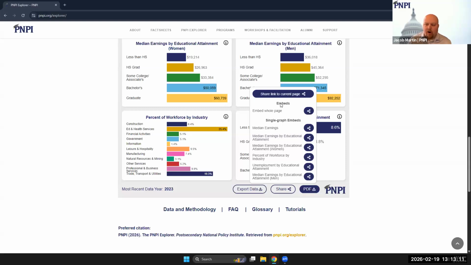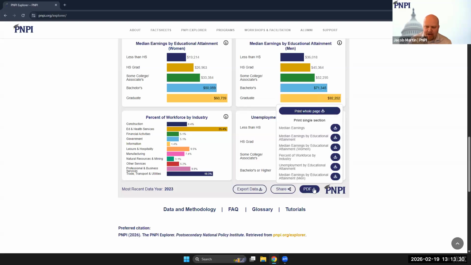Now, also under this share button, we have the ability to embed PNPI Explorer content on your website or blog. You now have the ability to embed either full reports or single graphs from the reports using the code created by clicking on these buttons.